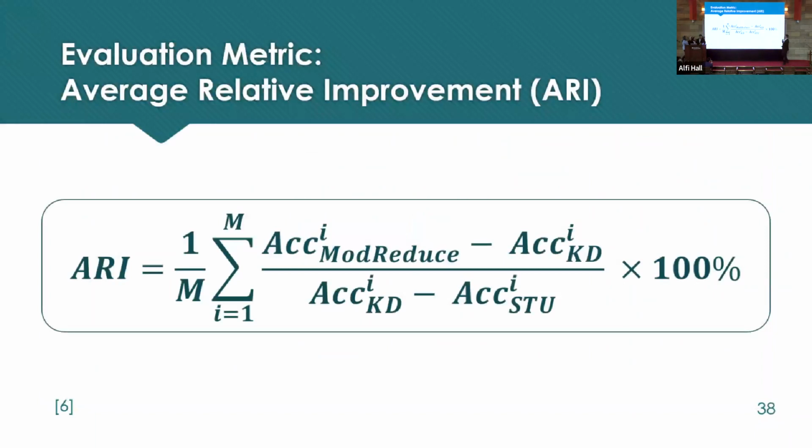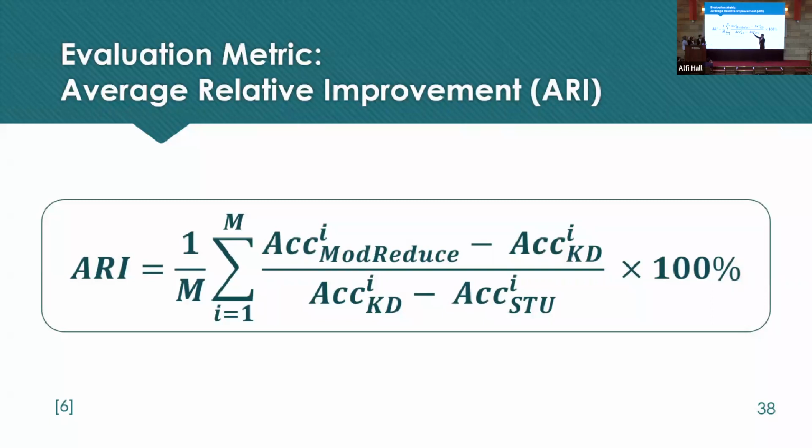First of all, our evaluation metric. For evaluation, we're using a metric called average relative improvement, which was actually introduced by CRD in their paper and was used by SimCKD after them in order to compare to other knowledge distillation techniques. And simply, the relative improvement is, if you have, say, our model called mod-reduce.